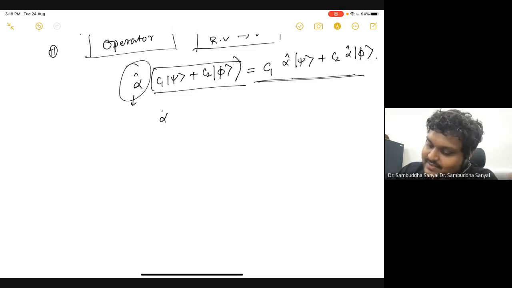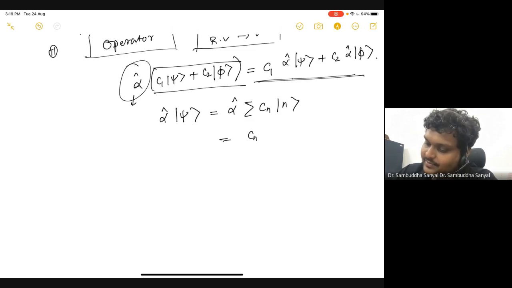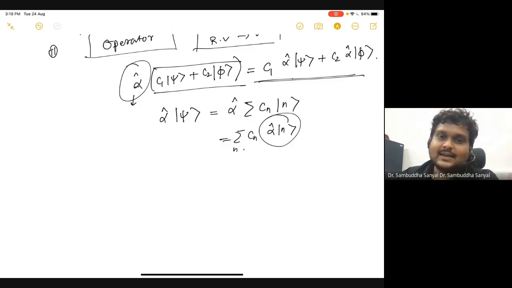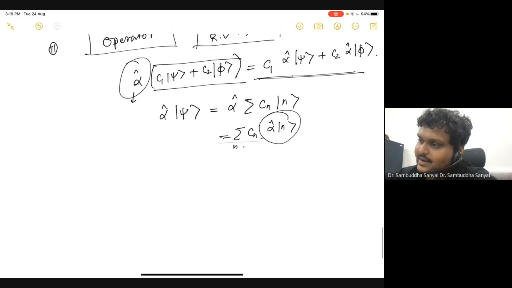So now if I want to know how this acts on any arbitrary psi, all I have to know is how it acts on the basis vectors. This psi is basically some sum of Cn n. So all I have to know is how alpha acts on n. That should be my goal. Then I know the matrix form, because from there I can work it out. Once I know how it acts on these, I know everything there is to know about it.